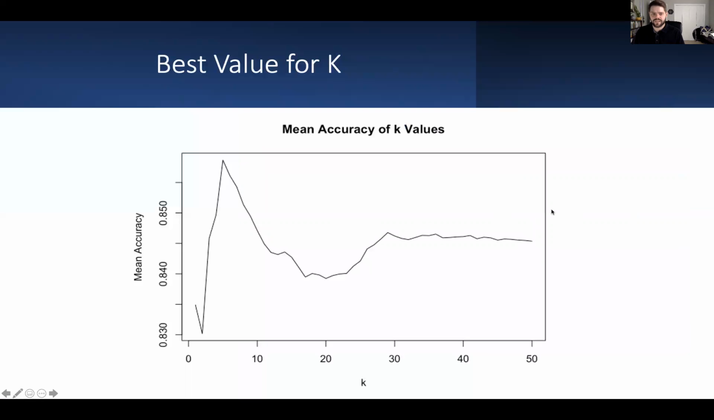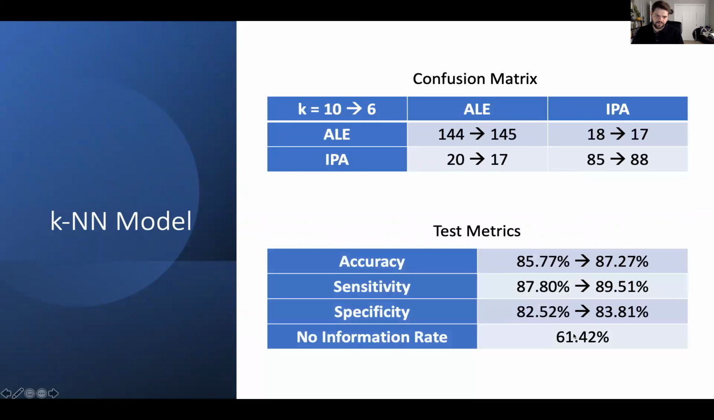We also did want to test what the actual very best value for K was. So we did that by looping this test 100 times and testing 50 different values of K. And we found that a value of 6 was our best value of K. So here we changed our value of K to 6, and we saw an improved accuracy, specificity, and sensitivity.